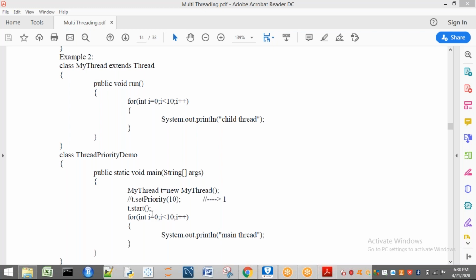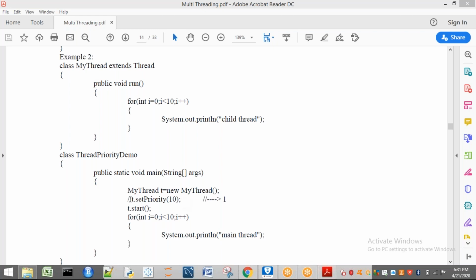Which thread is going to execute first? Automatically the thread which is having the highest priority. So it goes from here to here. First it is going to print what? Child thread 10 times. After completing the thread which has the highest priority, only then the lowest thread, that is main, is going to execute. That means the child thread is going to execute 10 times, and after the child thread, only then the main thread is going to execute 10 times. This will happen only when we are using this line.